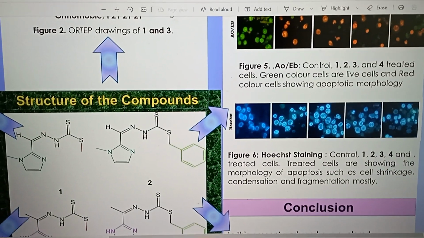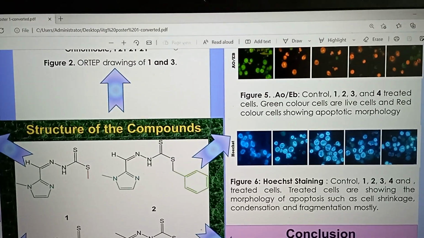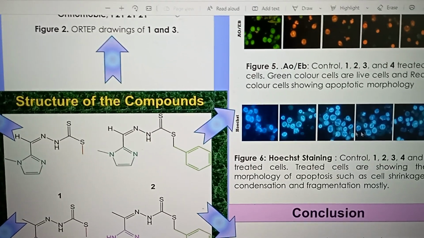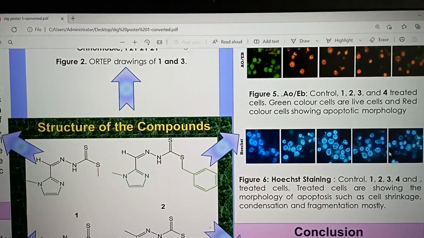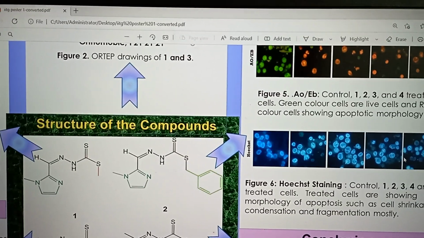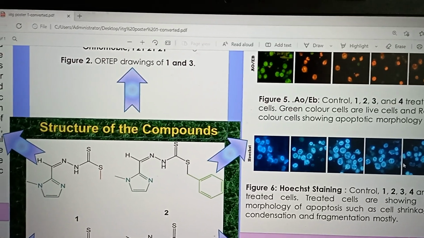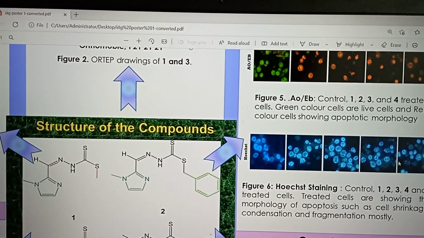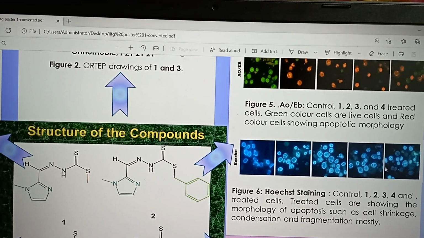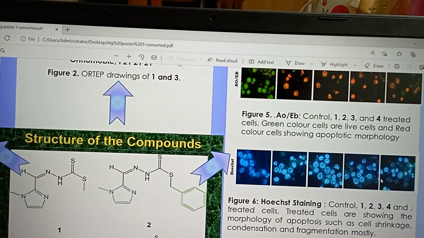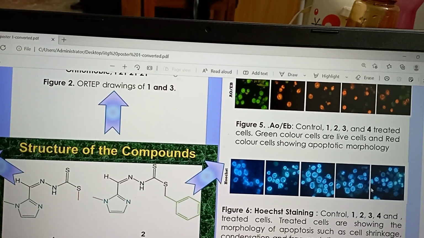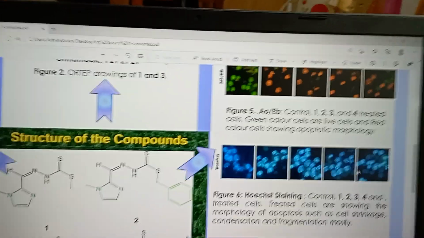To detect apoptosis at a basic level, we adopted Giemsa staining. You can see here the picture of the staining, which reveals the changes in cytology of the cell with special reference to cytoplasm and nucleus. After treatment with IC50 concentration of the compounds for 24 hours, the cells were observed for cytological changes. The observation revealed that early apoptotic features such as cell shrinkage, chromatin condensation, and fragmentation were seen mostly in treated cells, and a small number of necrotic cells were also observed.